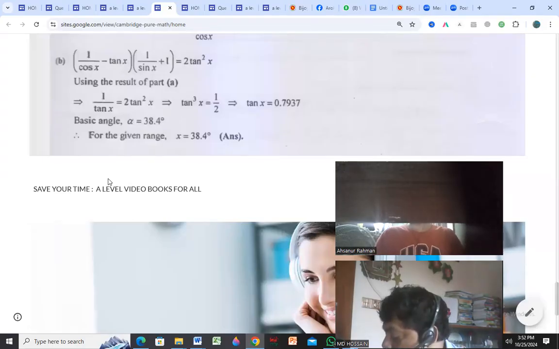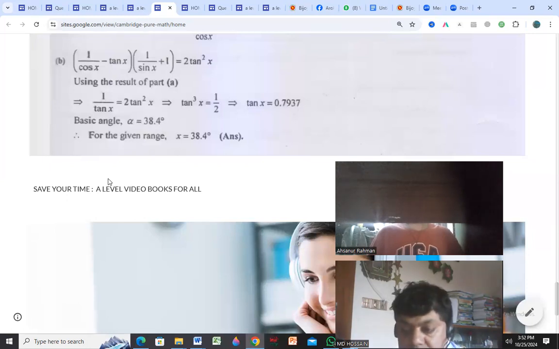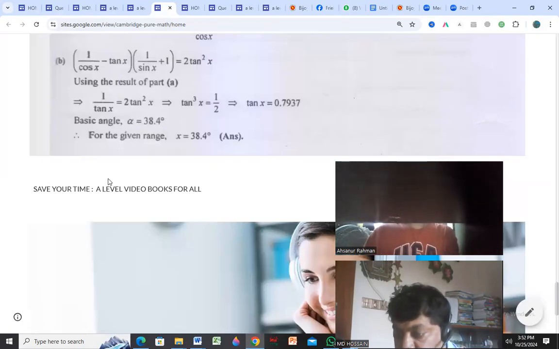And in the night class, we'll go for chemistry class. We have discussed chemistry, so you will have a revision of that, physical chemistry, and we will start from the next portion of physical chemistry. Is it clear?